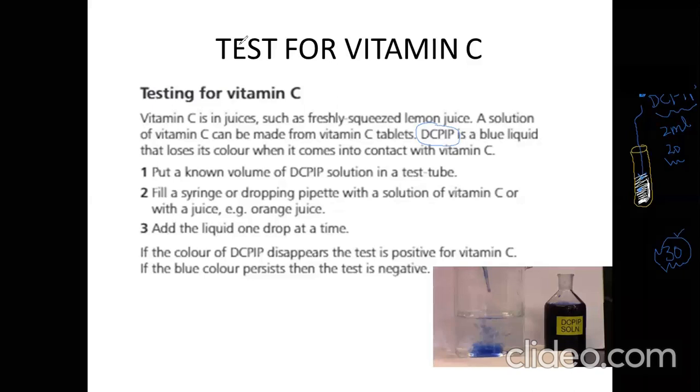So listen to me very carefully once again. If you add DCPIP to a solution and the color is disappearing, it means vitamin C is present.